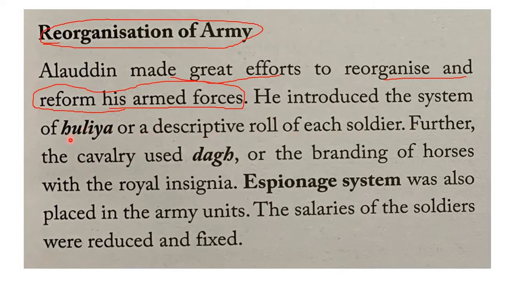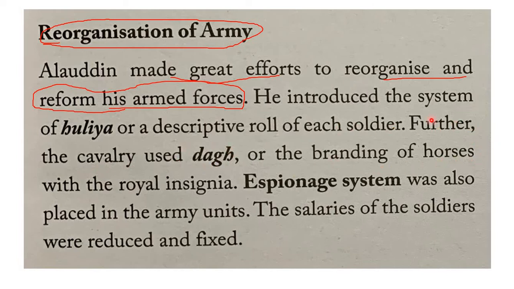So what do you mean by descriptive roll of each soldier? That means every soldier is enrolled through a register, and also he will have a particular rank, so that he comes to know what kind of position he holds in the army, what his influence was, and how far he can go in the army. So all such details, that means every detail of the soldier, is listed in a register, and they used to maintain that. And further, the cavalry used the dagh, or the branding of horses.